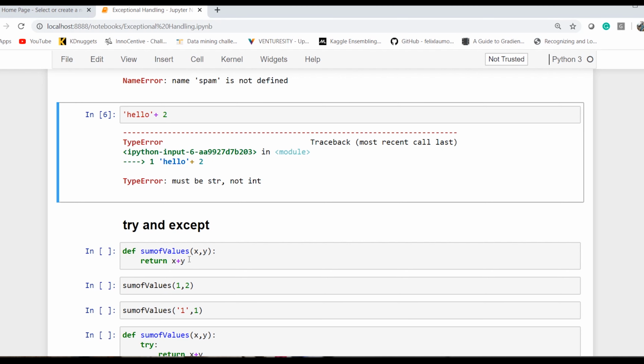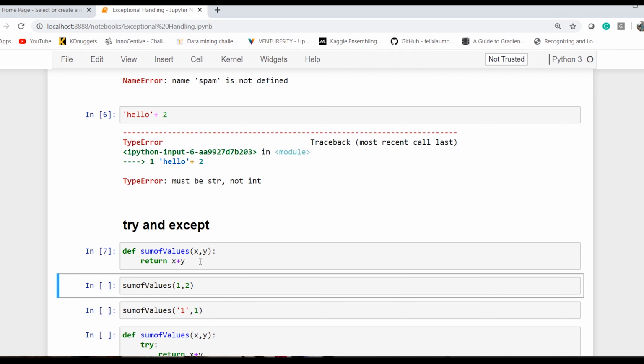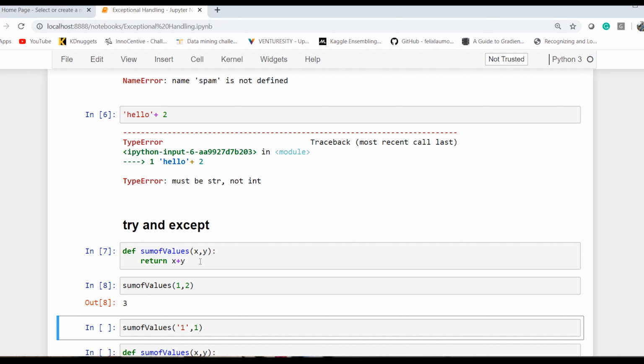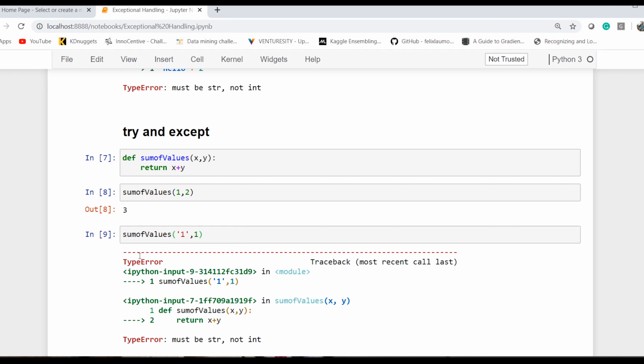In exception handling, it is possible to write programs that handle selected exceptions. So let's say I am writing a very simple function which adds two variables. If I do the sum of values 1, 2, it's certainly going to give me the result 3, because there is nothing wrong in the argument and the function expects that. Now if I pass a string and a value, what would happen? It would raise a TypeError.